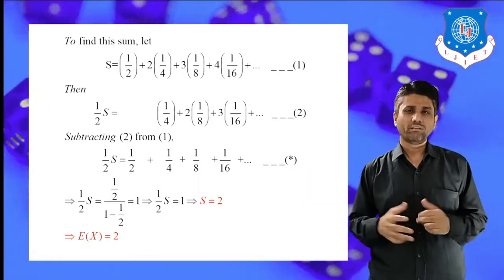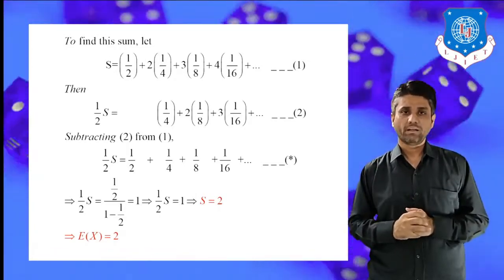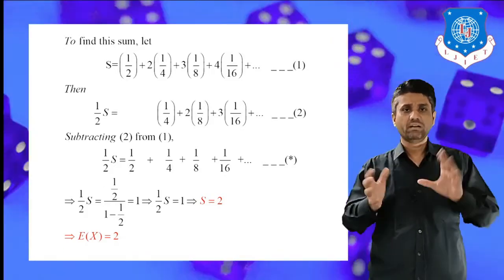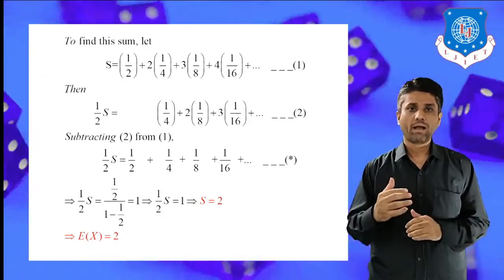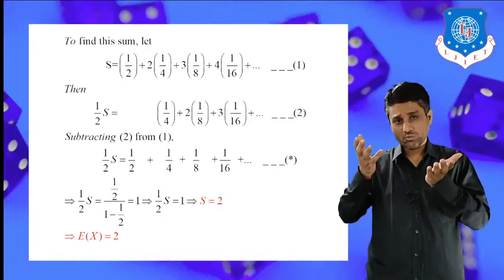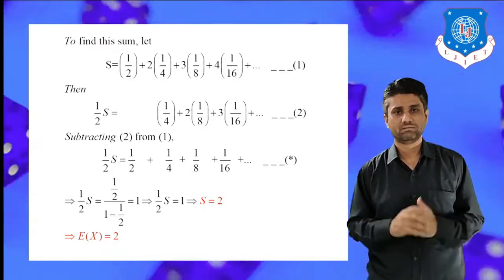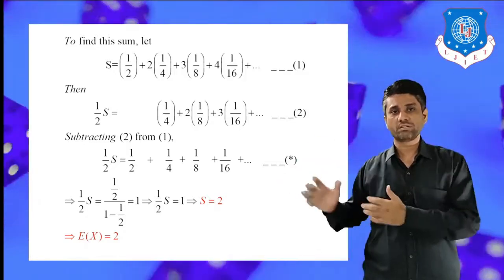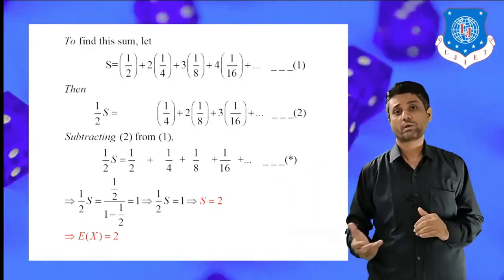Next, we use an algebraic operation: subtract equation 2 from equation 1. By rearranging, we get half S is equal to half plus 1 by 8 plus 1 by 16, because 4 into 1 by 16 minus 3 into 1 by 16 is simply 1 by 16, and so on. We call this equation star, because later we have to use this equation.